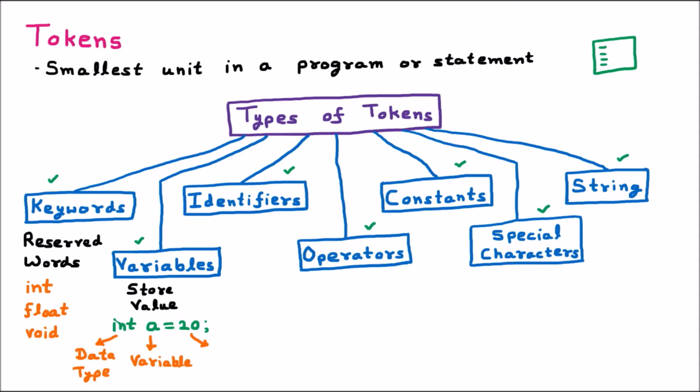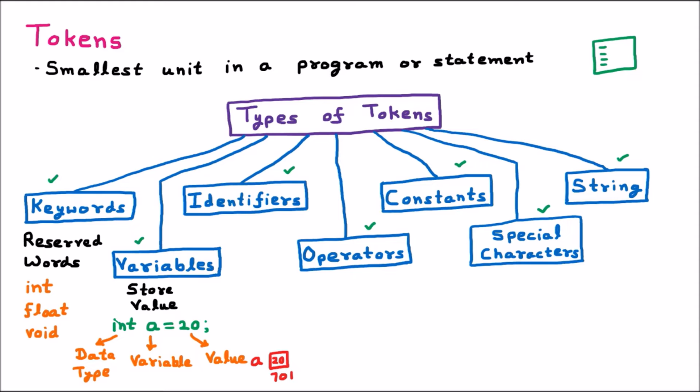Whenever we run this code, one memory will be reserved, and this memory will have some address. Let us suppose the address can be 701 or any address. We don't have to bother about the address. Now the name of this memory will be a. So this a is the variable which points to the memory and stores the value 20.